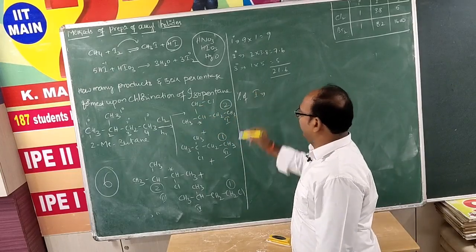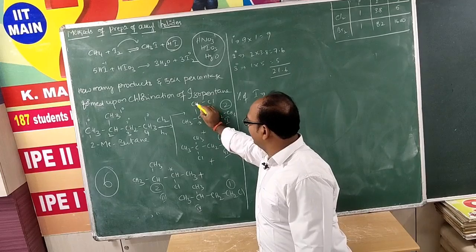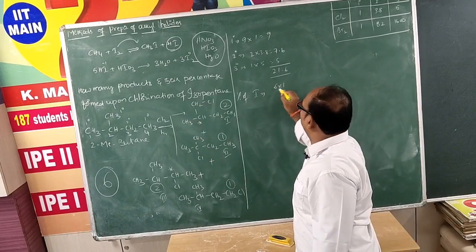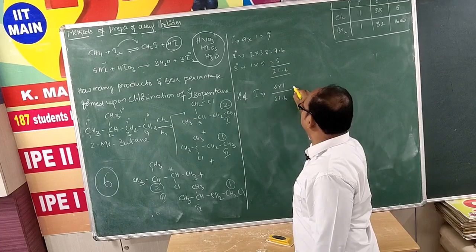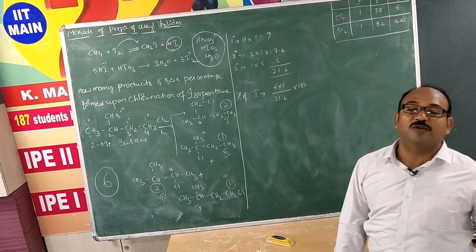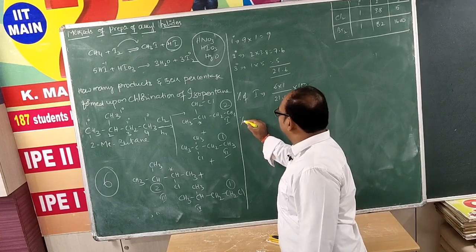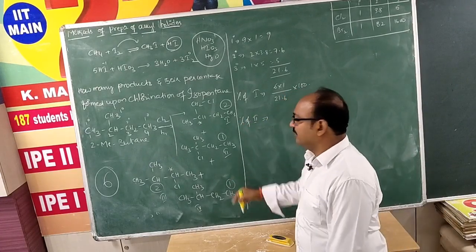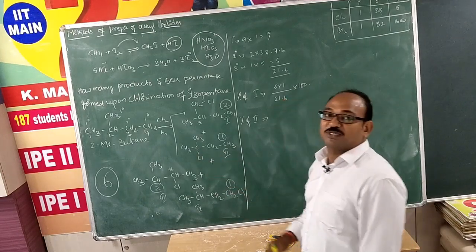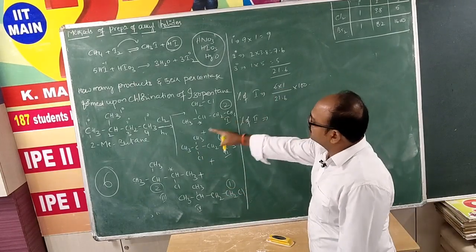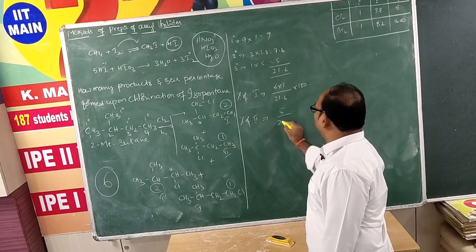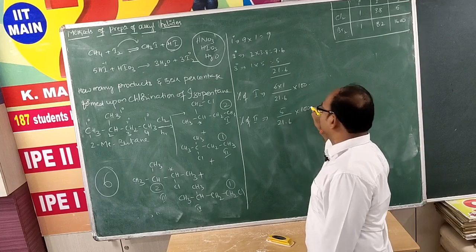Percentage of 1, here 3, 3, total 6 hydrogens are in the same environment. So 6 into 1 by 21.6 into 100. This will be the percentage. And percentage of 2, if you observe, 2 means this one. Here tertiary hydrogen was abstracted. So tertiary hydrogens only 1 we are having. So 1 into 5, 5 by 21.6 into 100.